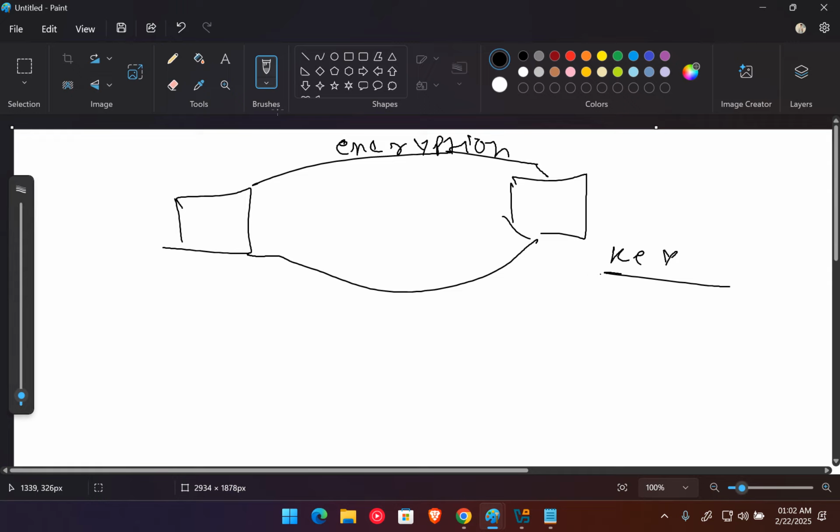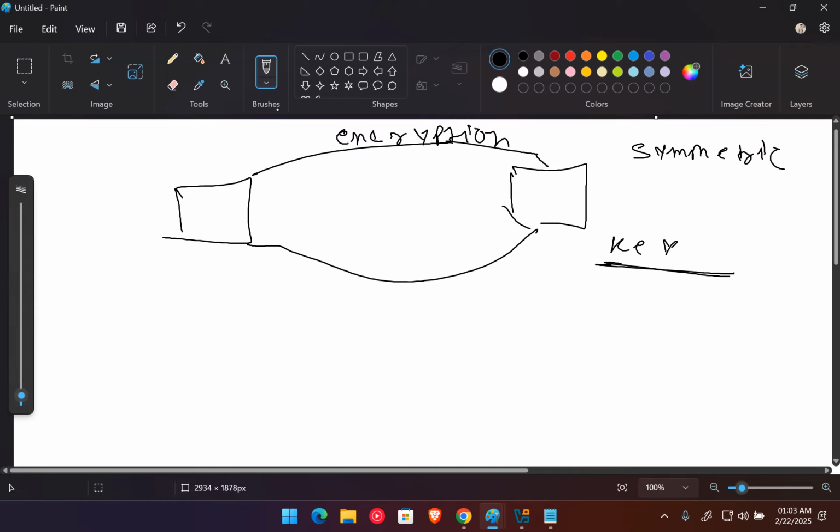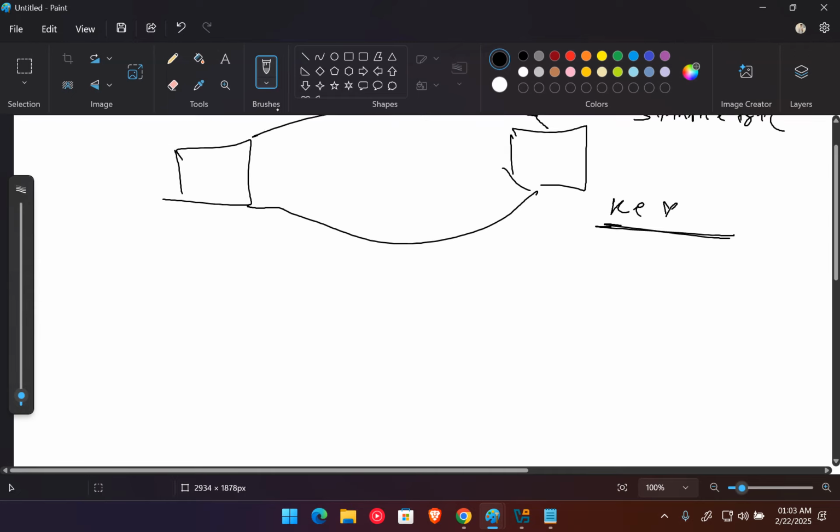When we use the same key to encrypt the data and the same key to decrypt the data, this kind of encryption is known as symmetric encryption. But there are lots of places where we face some drawbacks in symmetric encryption.